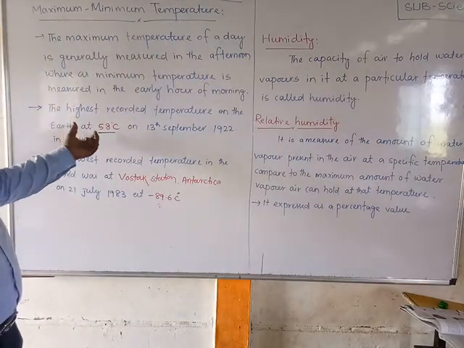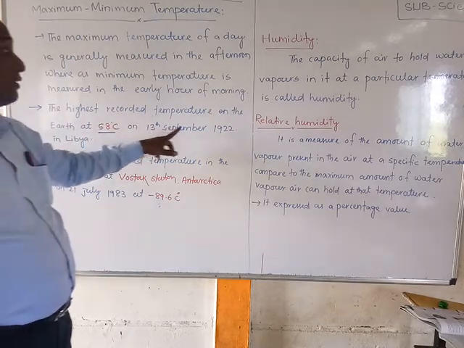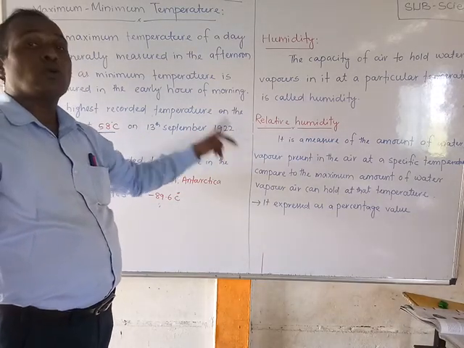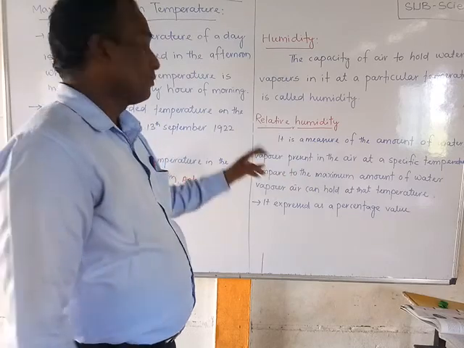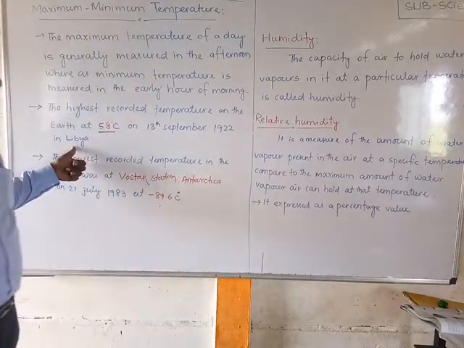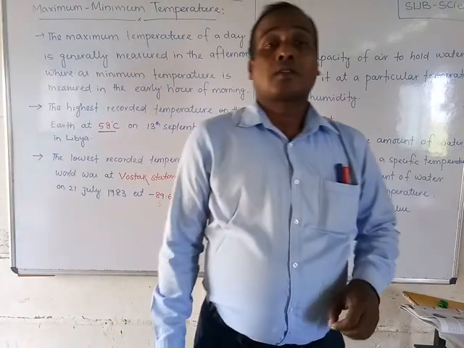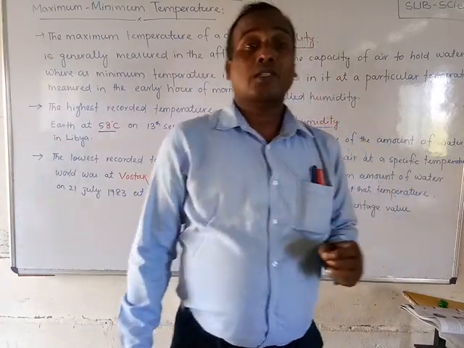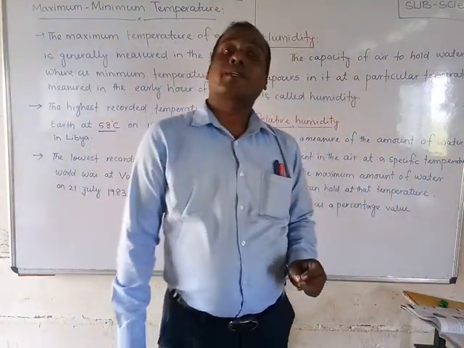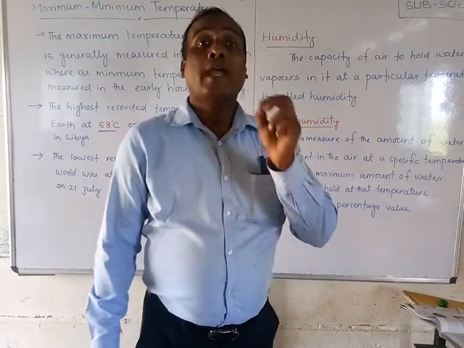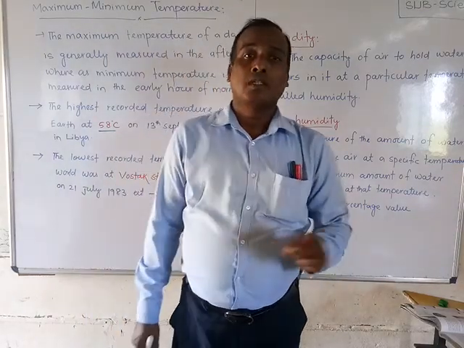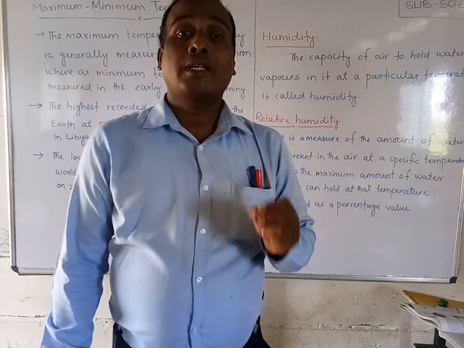It was observed on 13th September 1922 in Libya. In that one place in Libya, the maximum recorded temperature was 58 degrees Celsius, in the year 1922.